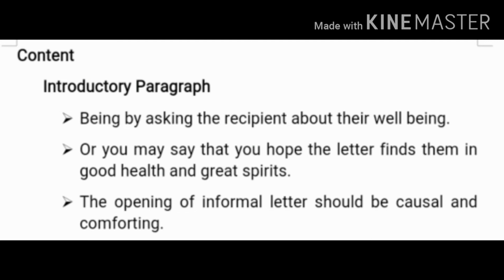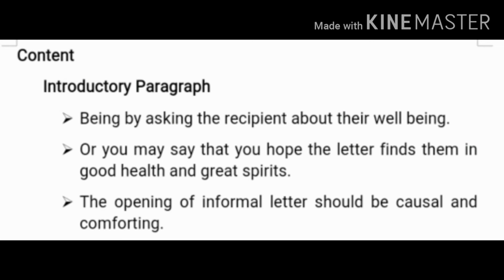Basically, you have to write the opening of the letter in casual and comforting language, so that when the receiver is reading the letter, he or she understands that this letter is written by a relative or close friend. So make them comfortable by writing such lines of concern to them.